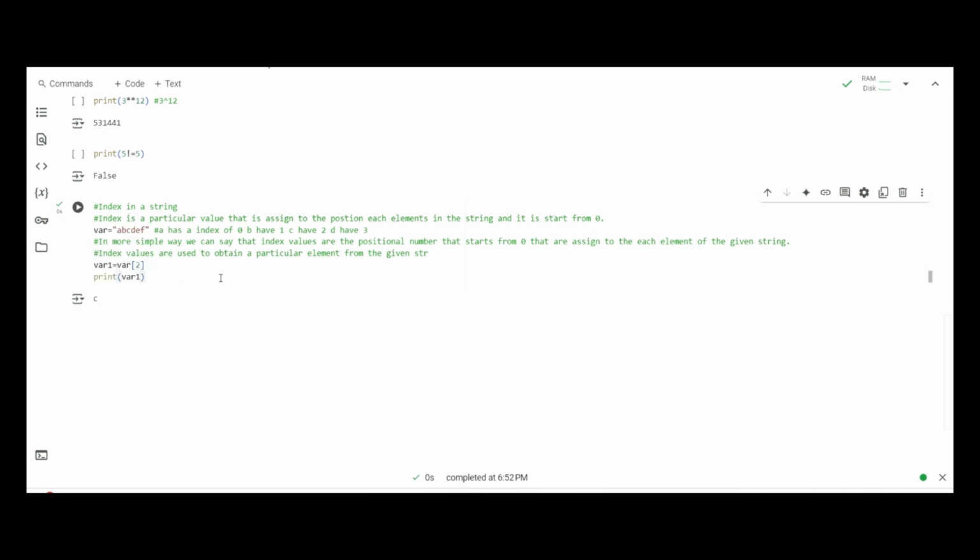So this is one of the most important concepts that is going to be used for the index, that we can obtain any particular value from anything by using its index value.